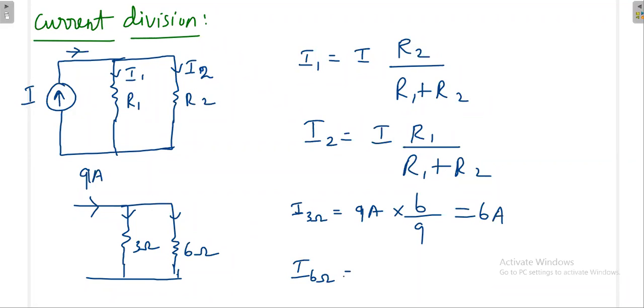Now here I am calculating the current through the 6 ohm. 9 ampere, opposite resistance is 3, divided by total resistance. So whenever you apply the current division, if the resistance value is less, it will get more current. If the resistance value is more, it will get less current. Then also you should know how to apply the current division: opposite resistance divided by total resistance. That idea you should know.